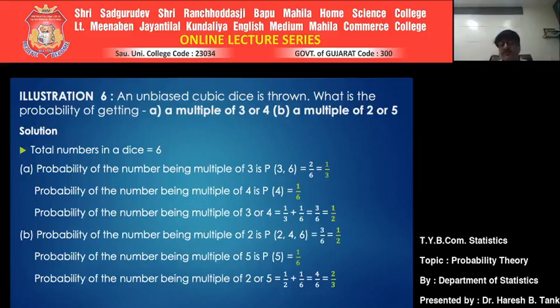Since they are mutually exclusive and the connector is or, you can add the individual probabilities. So the probability of the number being a multiple of 2 or 5 is 1 by 2 plus 1 by 6. Further simplifying it, it comes to 4 by 6 and which comes to 2 by 3. Is it clear now? I hope it is clear now. We'll see further examples to make it more clear.